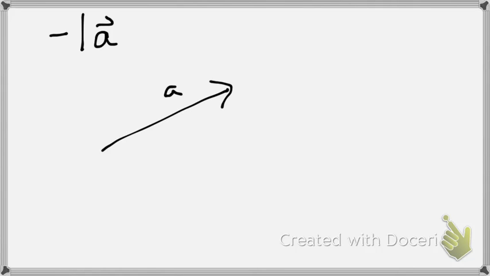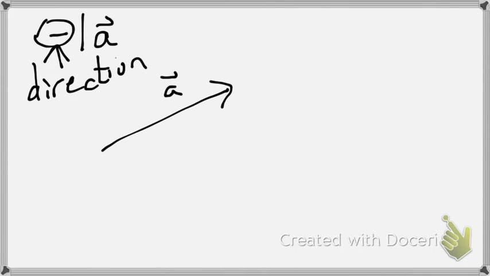Well, that's really interesting, but what happens if we do something like this? Well, what's minus 1A? Well, we're going to take A negative 1 times. So if here's A, we need to take A negative 1 times. Remind us what this means in physics class: the sign is always direction. This is just direction. So I'm going to take A, which was pointing off this way, and we're just going to flip it around. So if that's A, there's minus A. It just points in the exact opposite direction.